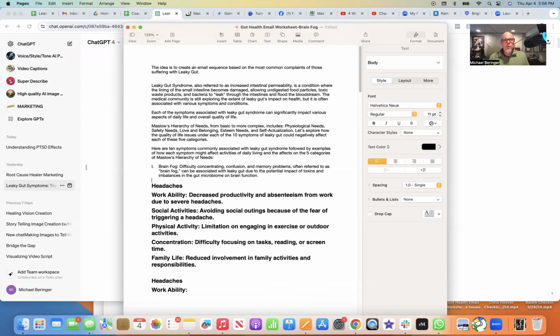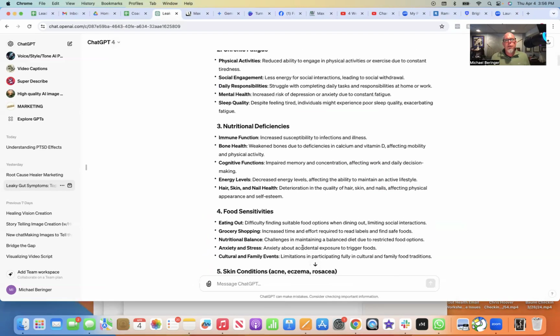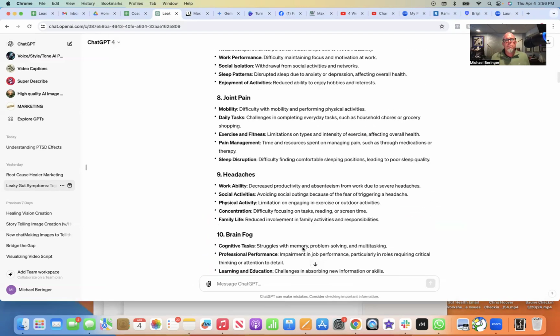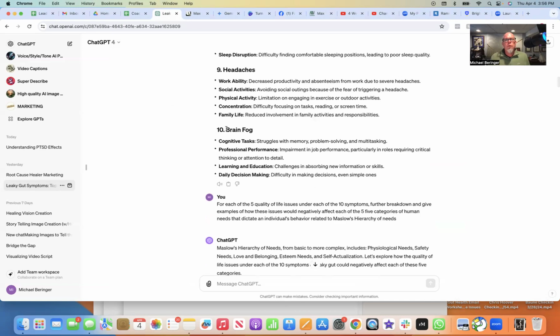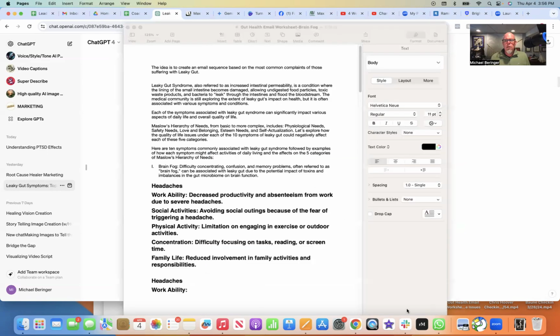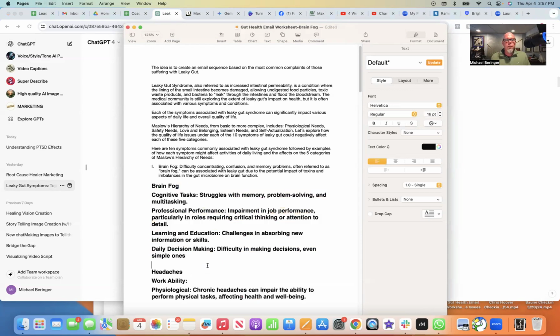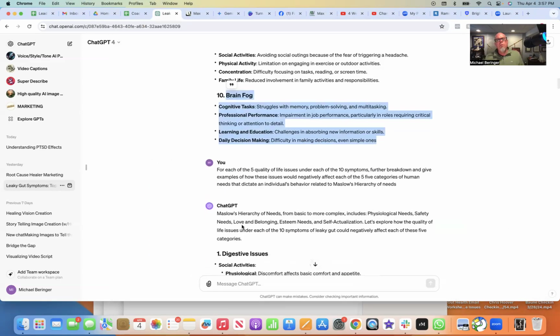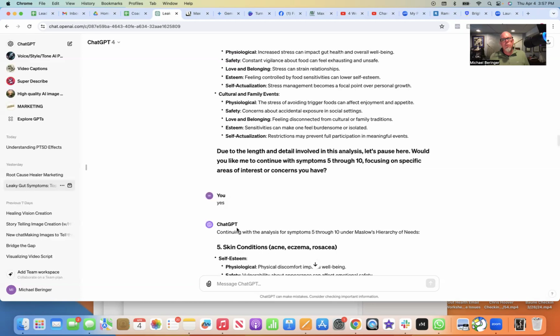I got to get rid of that too. Okay, so then it goes into the symptoms. So I got to come back into ChatGPT and go to the brain fog symptoms. Pull those. Come back here and put those in there. And now we're coming back down to the Maslow related.